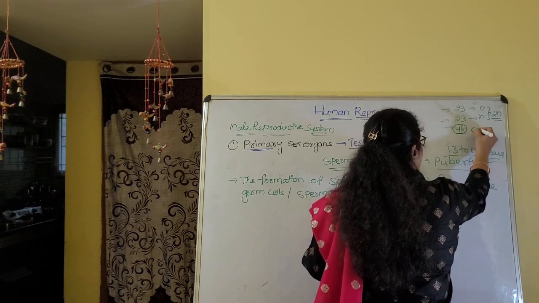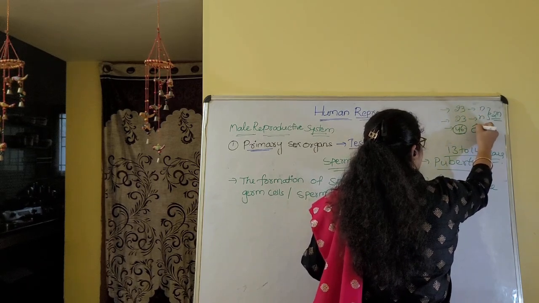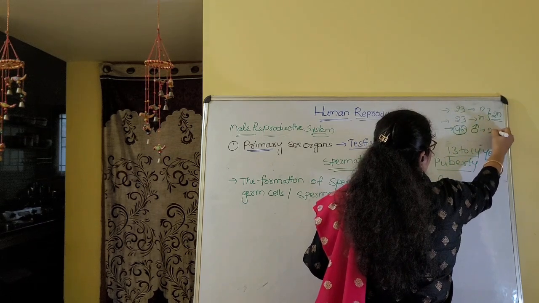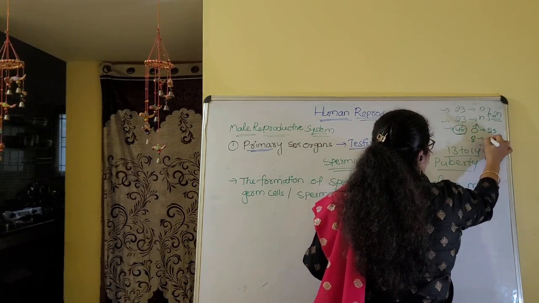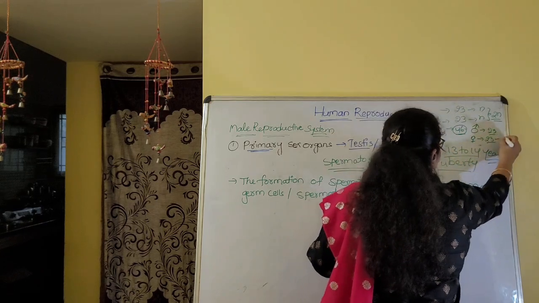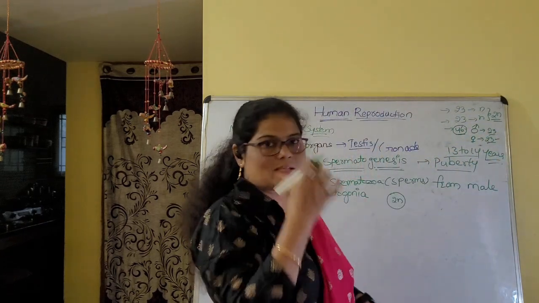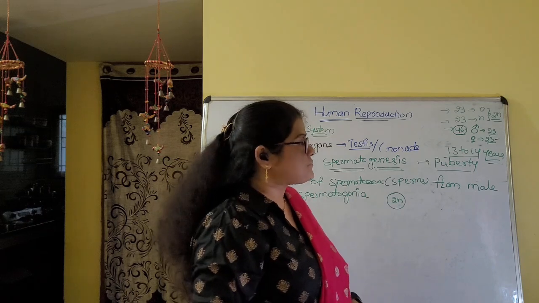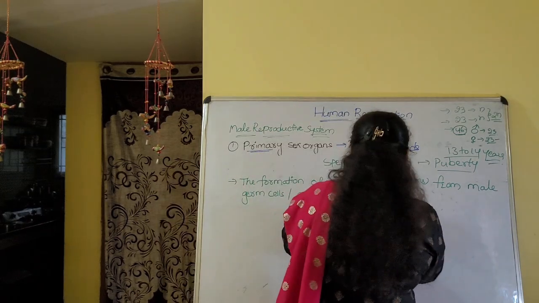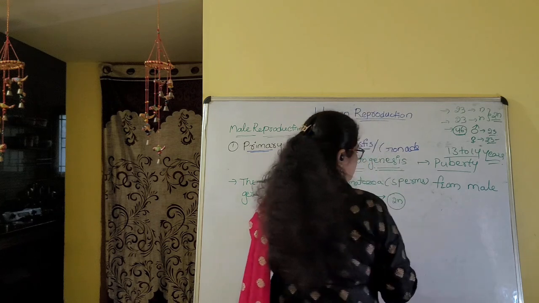We get one set of 23 chromosomes from the father and one set of 23 from the mother. That is ploidy. So spermatogonia are diploid cells.